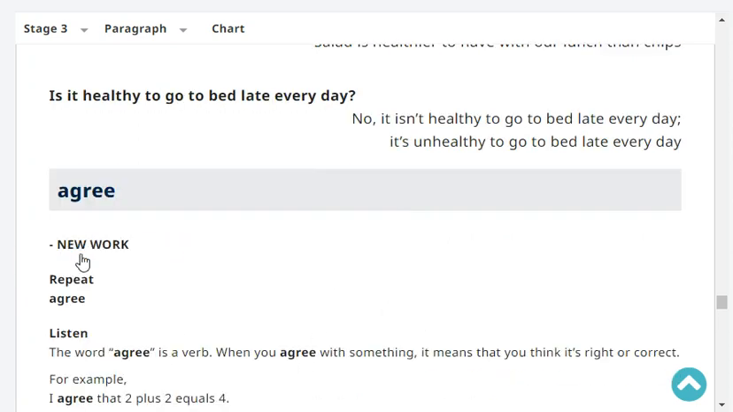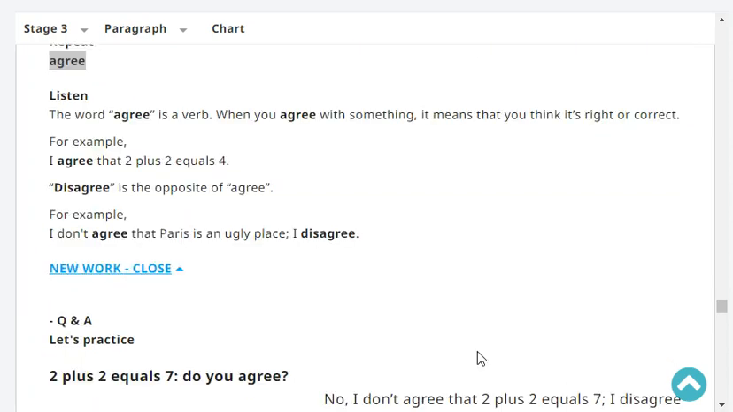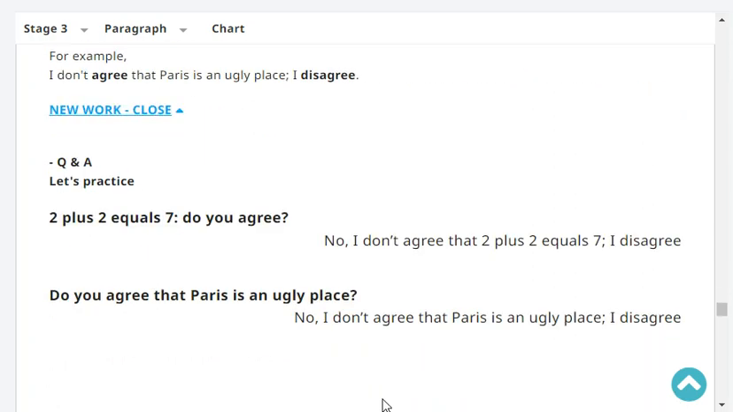Very good. Okay, next word is agree. Agree. Very good. Okay, the word agree is a verb. When you agree with something, it means that you think it's right or correct. For example, I agree that 2 plus 2 equals 4. Disagree is the opposite of agree. For example, I don't agree that Paris is an ugly place. I disagree.